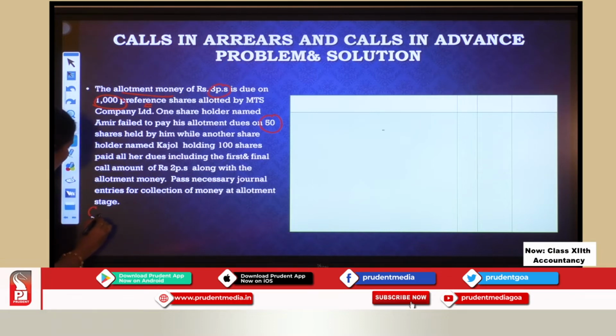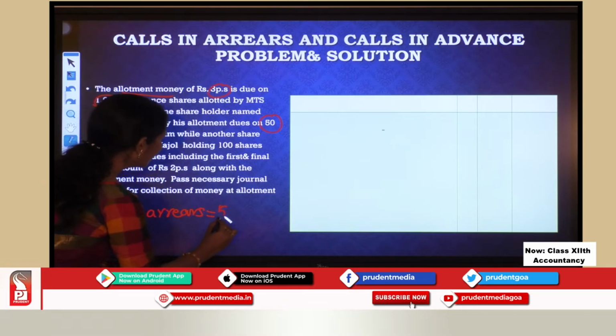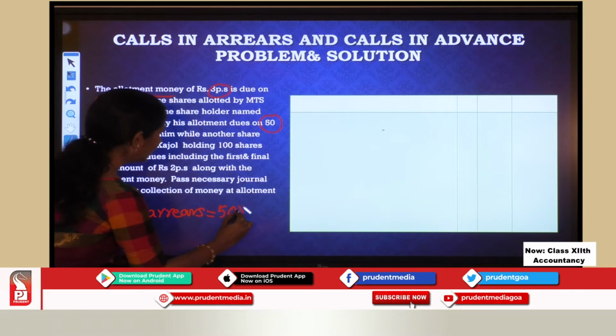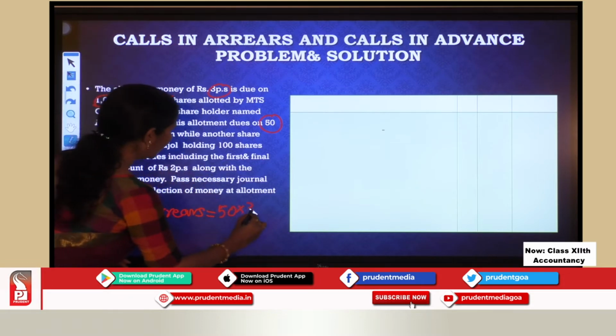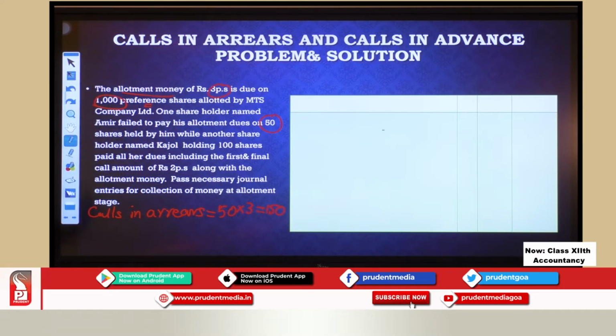So we have calls in arrears. Now calls in arrears means the call is made but the people have not paid. How much calls in arrears? On 50 shares. One person called Amir is not paying us on his 50 shares. So how much are our calls in arrears? 50 multiplied by 3. So 150 rupees we are not receiving.